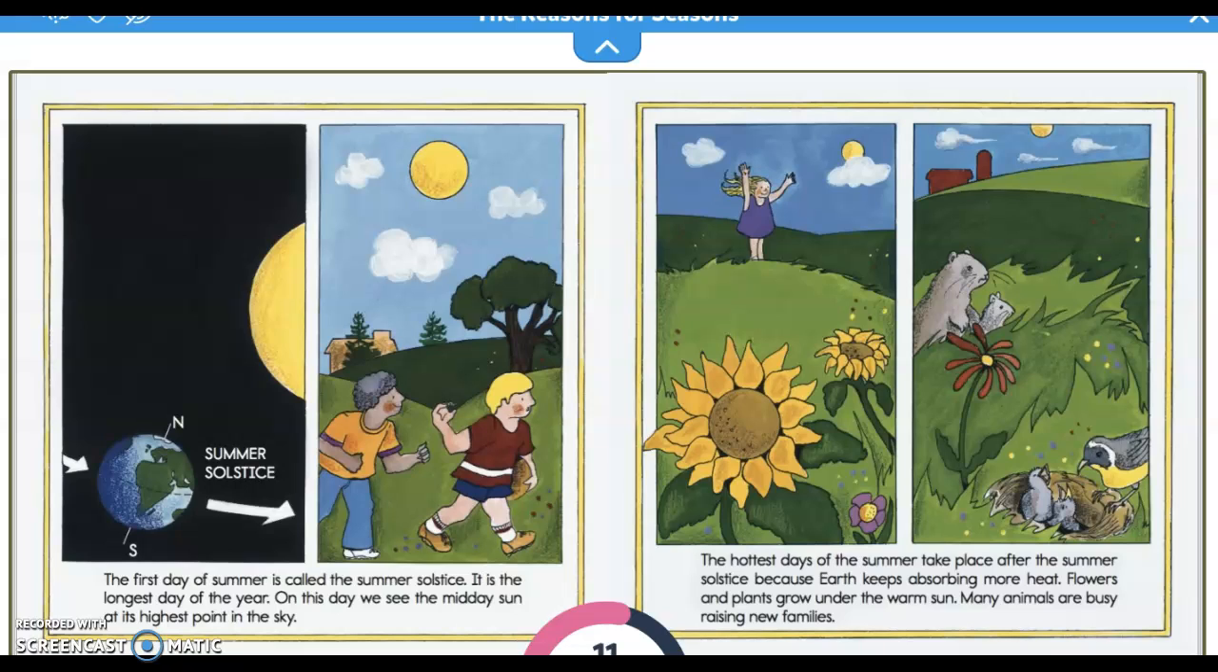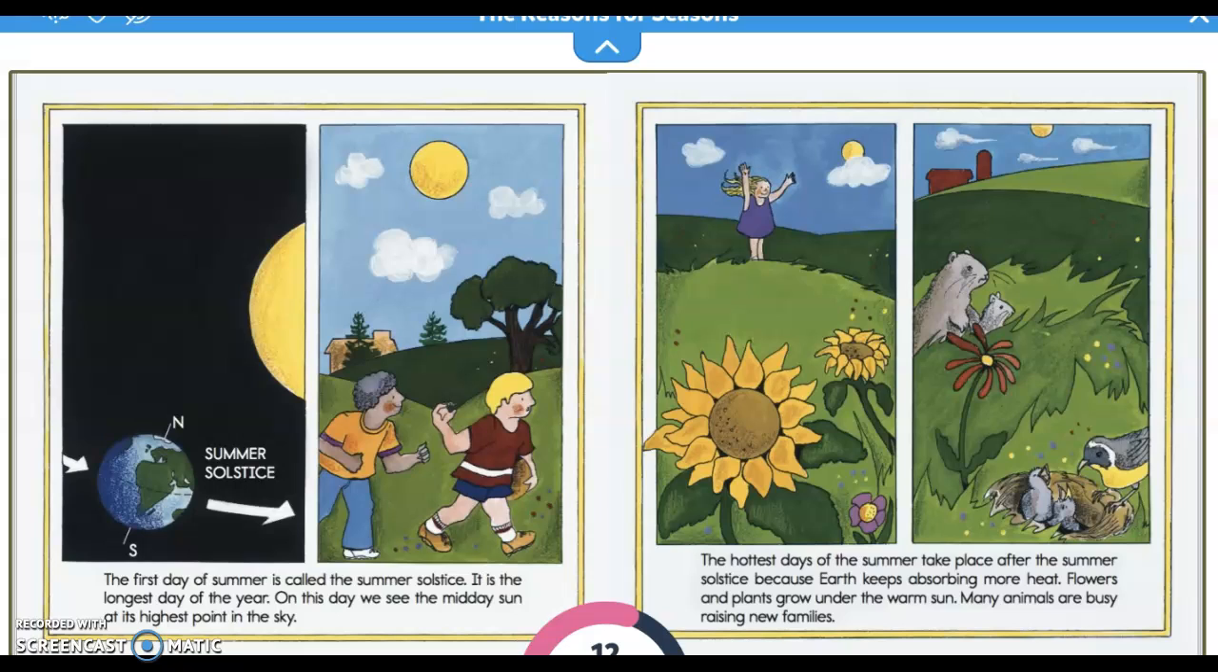The first day of summer is called the summer solstice. It is the longest day of the year. On this day, we see the midday sun at its highest point in the sky. The hottest days of summer take place after the summer solstice because Earth keeps absorbing more heat.